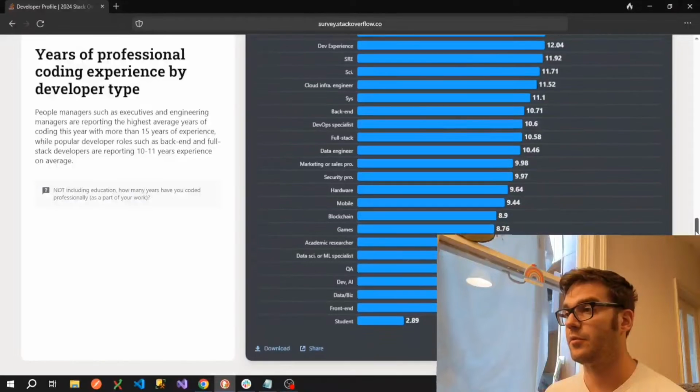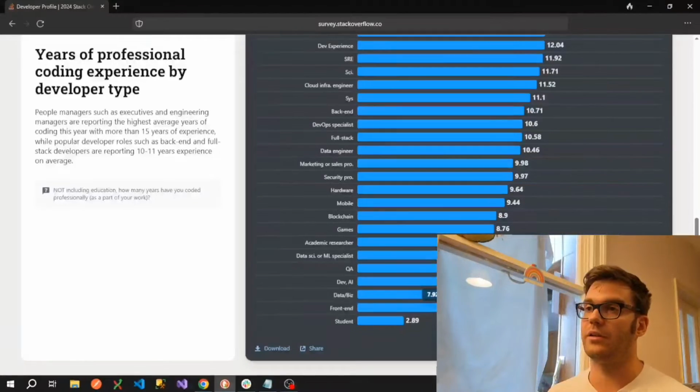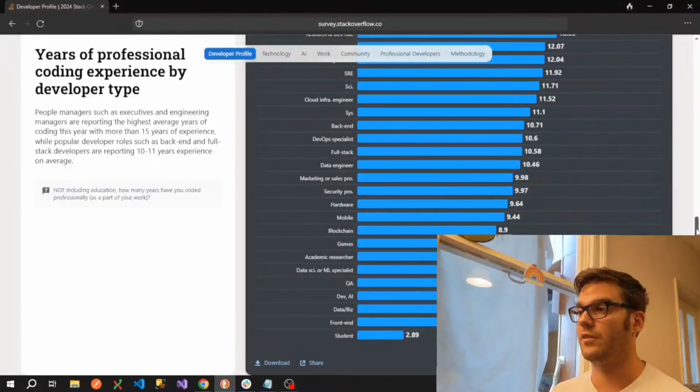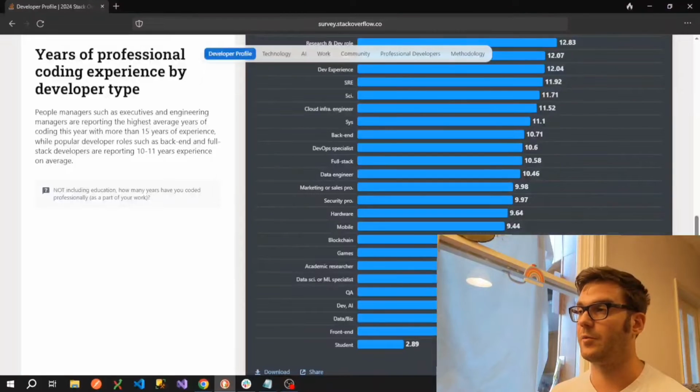Front end is, well, pretty much at the bottom of the list here if we don't include students, and that's probably because it's the most common entry point from what I've seen for junior roles. So usually when someone comes straight out of college or university and they're applying for junior developer roles, it will usually be as a front-end developer because those are the most popular kind of frameworks that are picked up by people leaving university now.